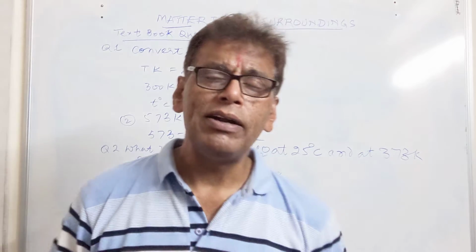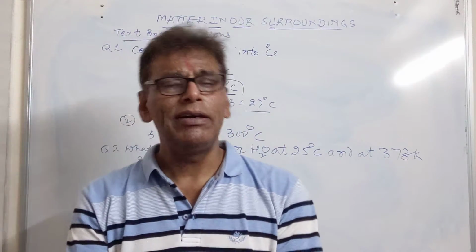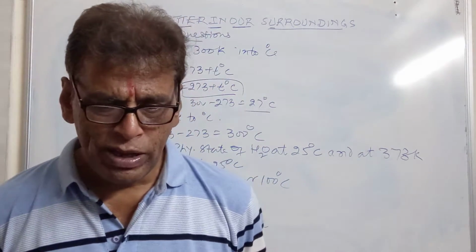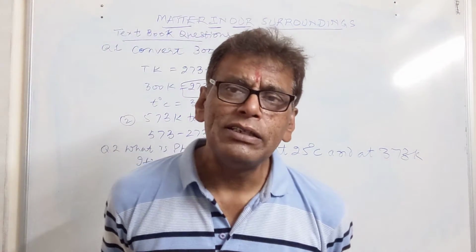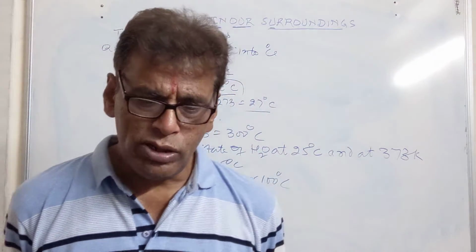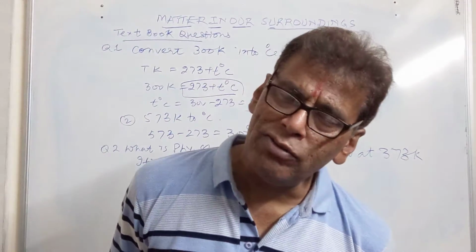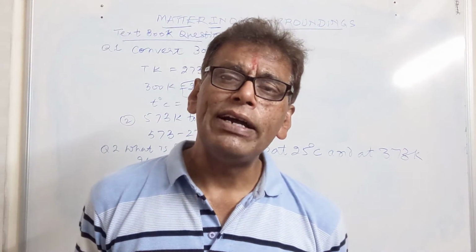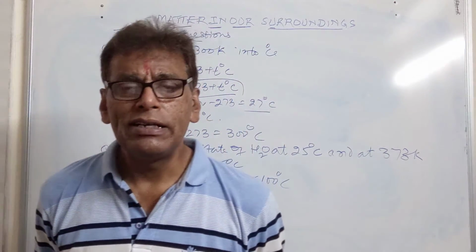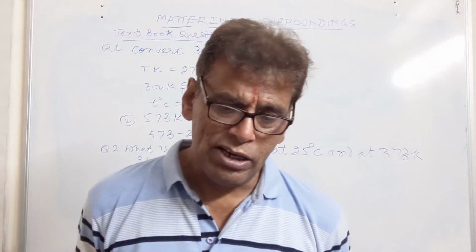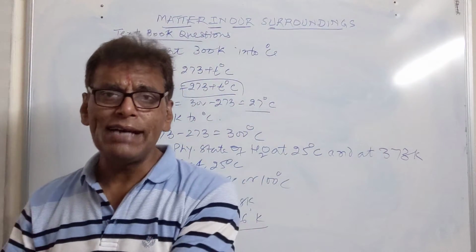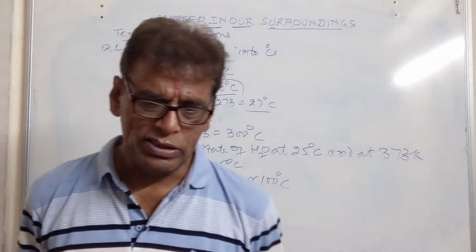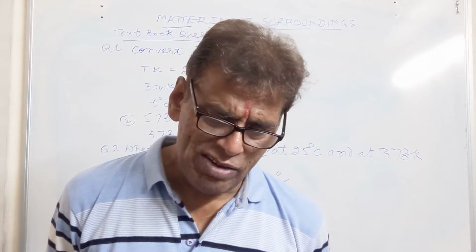Energy of the particle. Particles have least energy in case of the solid, moderate energy in case of the liquid, and in case of the gases, they have maximum energy. Then shape. Solid has definite shape, liquid no definite shape, gas no definite shape. Volume, solid has definite volume, liquid has definite volume, gases do not. Density, solid has high density, liquids have moderate density, and gases have least density. Compressibility is maximum in case of gases, moderate in case of liquid, and in case of the solid it is not possible or very low.